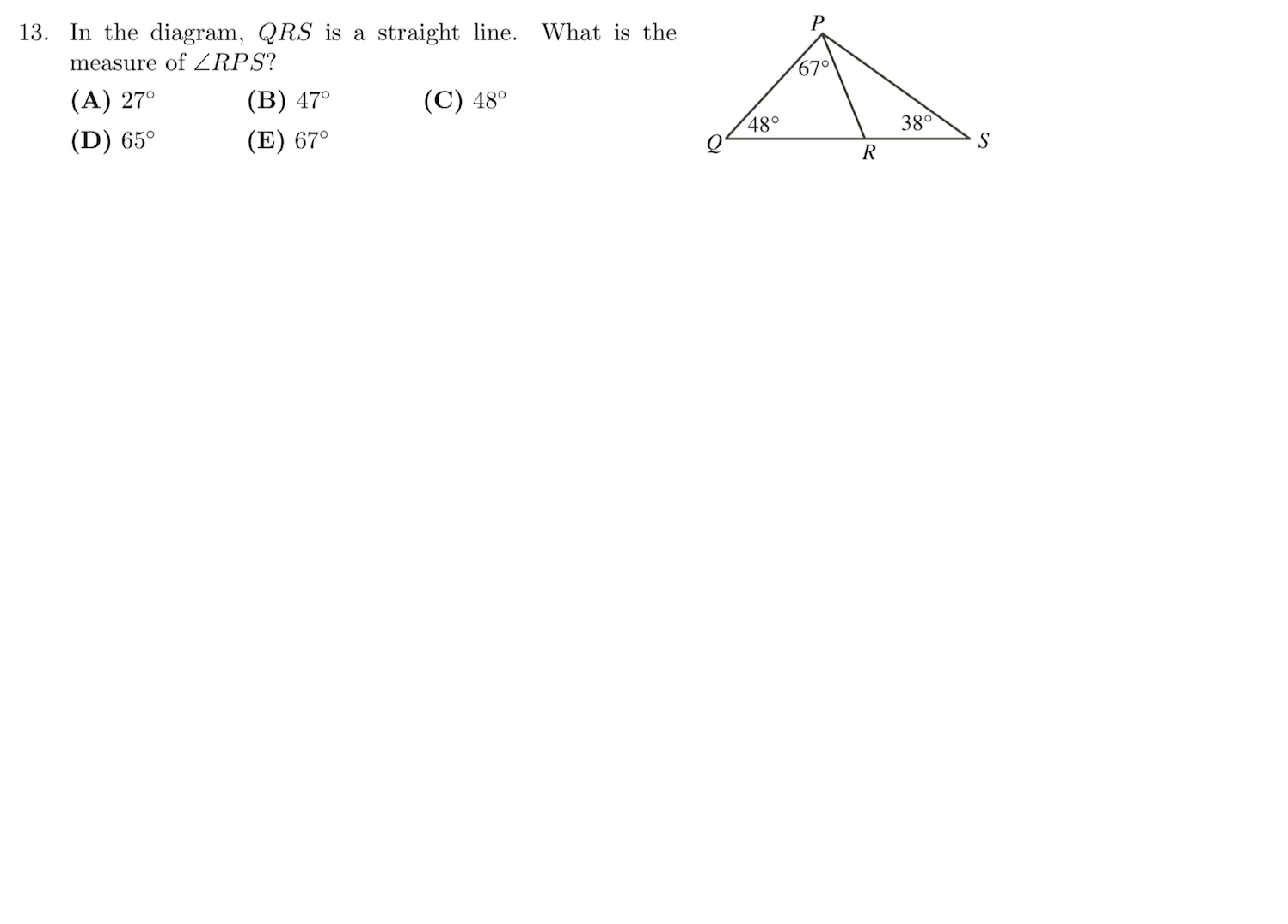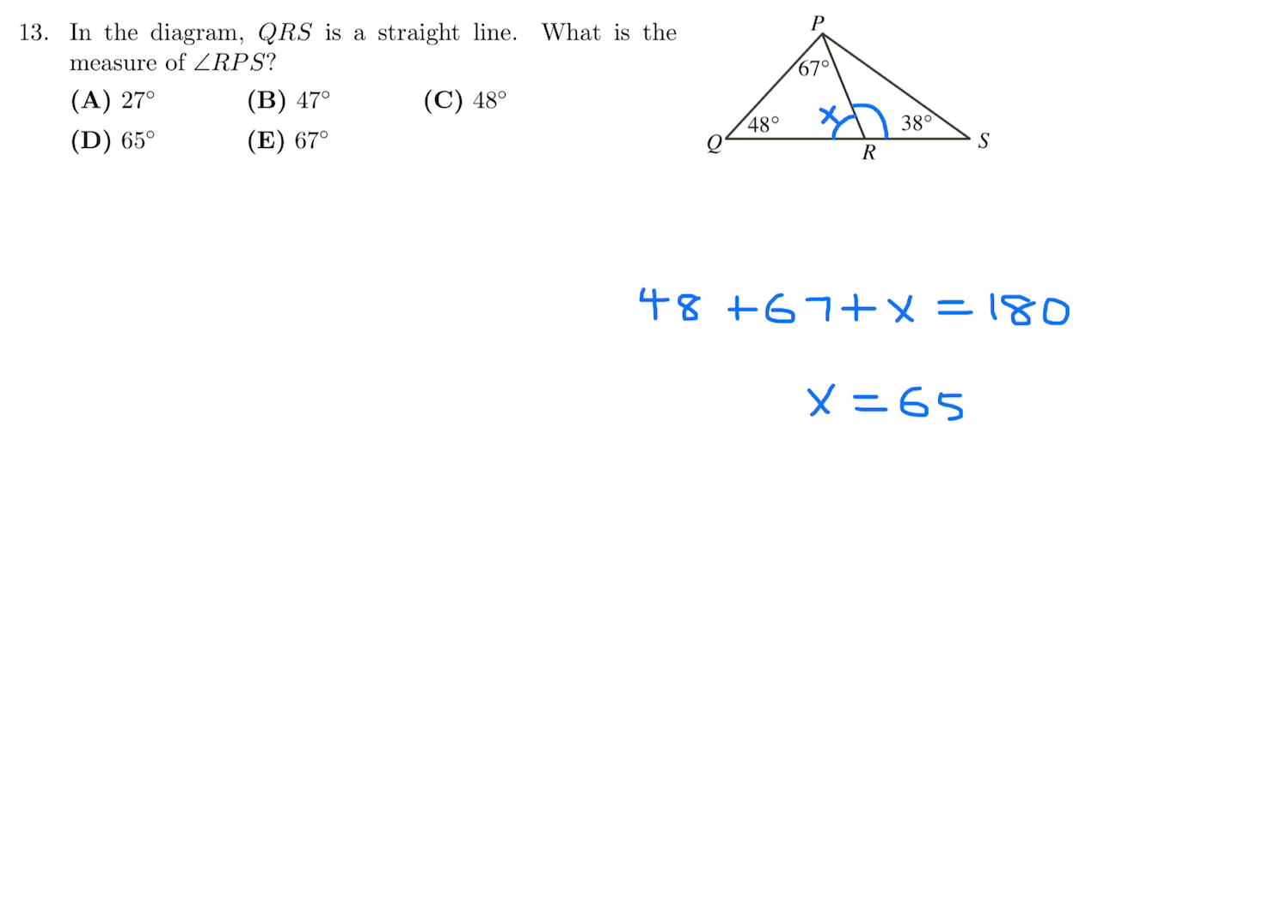In the diagram, QRS is a straight line. What is the measure of angle RPS? Well, this angle you can calculate. Let's call it X, because the sum of the angles of a triangle equal 180. So that can easily be calculated with that formula. And if you do that, you get X is equal to 65.